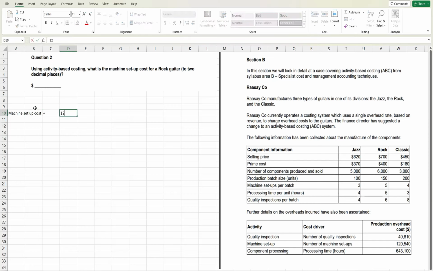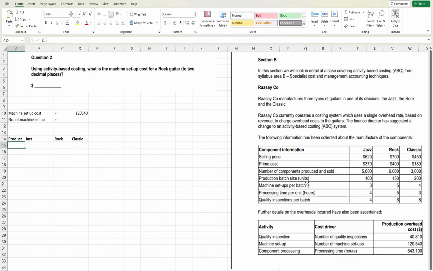Then we need the batches, because we just need the number of machine setups, right? You can see the number of components produced and sold is 5,000, 6,000, and 3,000, and production batch size means in one batch there are 100 units. And you can see the machine setup given is per batch. So first of all, let me write it down, then it will be clearer. So production amount for jazz is 5,000, rock is 6,000, and then we have 3,000, right?